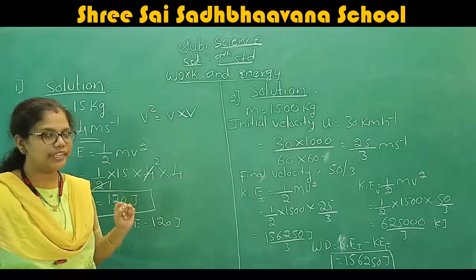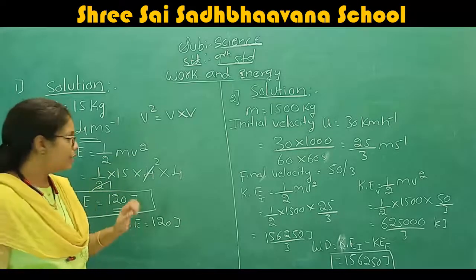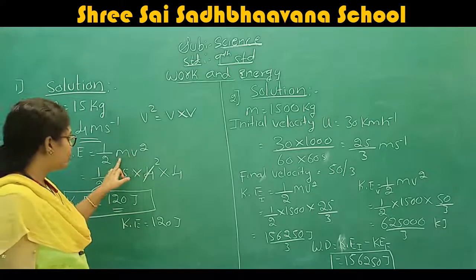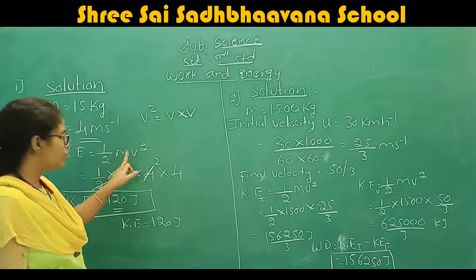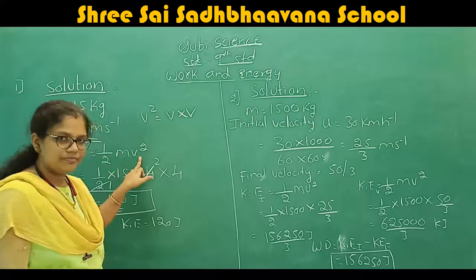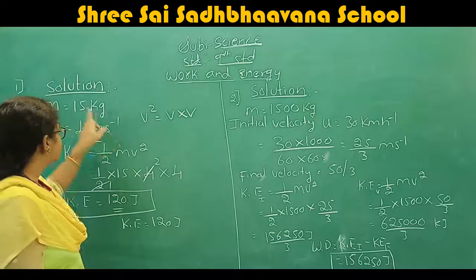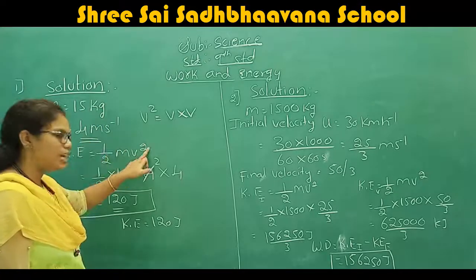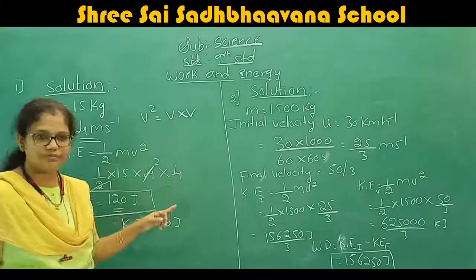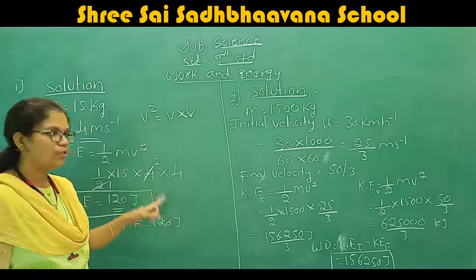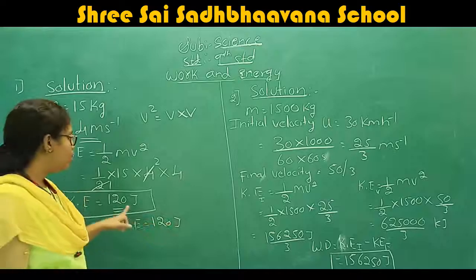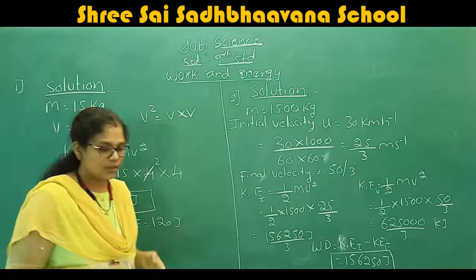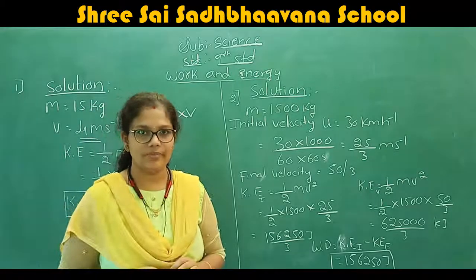After writing the formula, we substitute the value of m and the value of v. m is equal to 15. v is equal to 4. Therefore, v square is equal to 4 into 4. Finally, the kinetic energy is equal to 120 joule. This is the solution for the first problem.